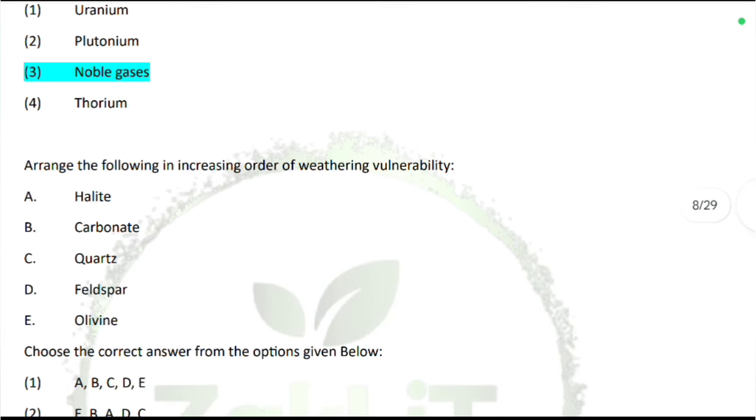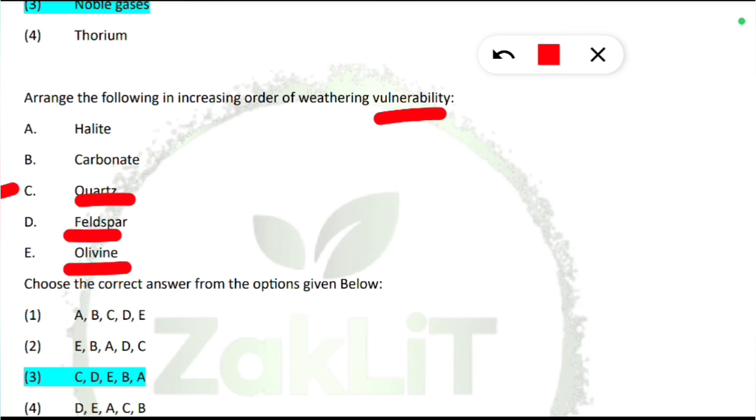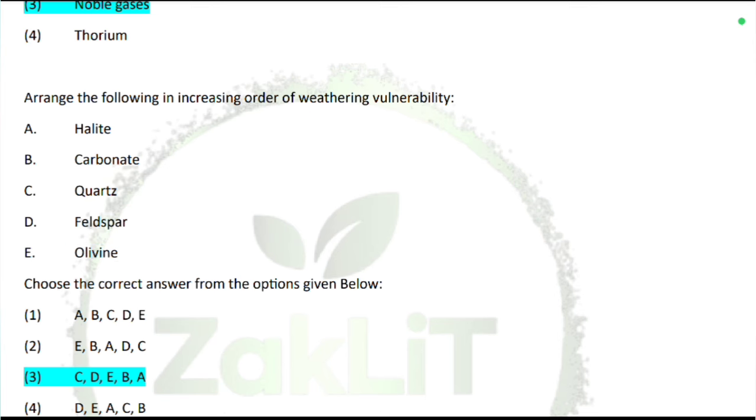Yes. Next is arrange the following in the increasing order of the weathering vulnerability. So which is having the least vulnerability towards the weathering, and which is having the most? Number 1 is quartz. So it is hard, that's why it is having less vulnerability towards weathering. Next is feldspar. Next is olivine. Next is carbonate. Then is halite. So halite is very vulnerable towards weathering. And you should also know the Mohs scale of hardness. All these things you should know to know the hardness of these minerals and all.